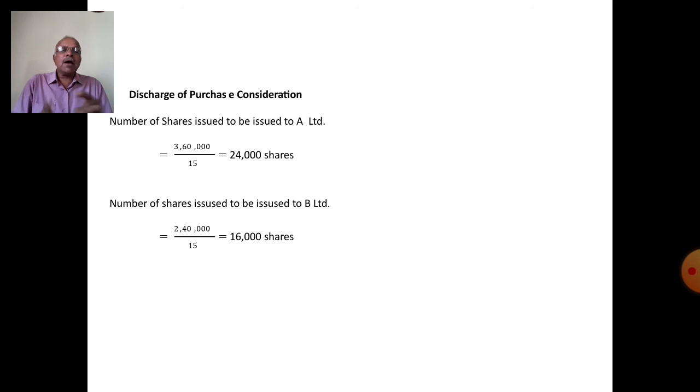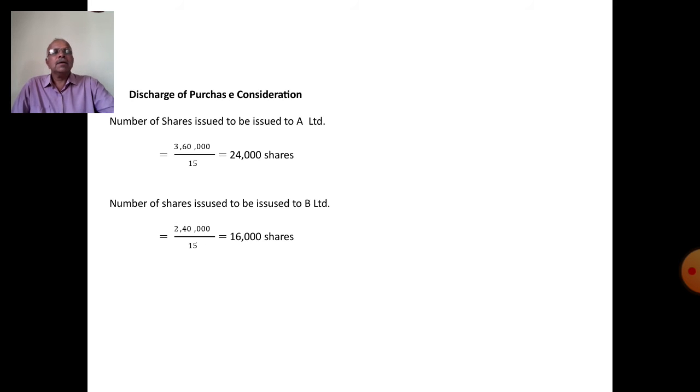Next, the number of shares issued to B Limited. The purchase consideration 2,40,000 divided by the issue price of rupees 15 gives 16,000 shares. So, shares issued to A Limited are 24,000 and to B Limited 16,000. This is the first point, calculation of shares.